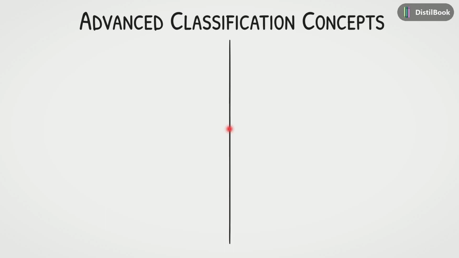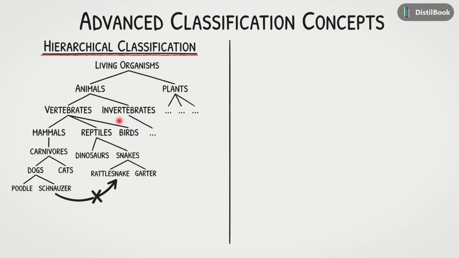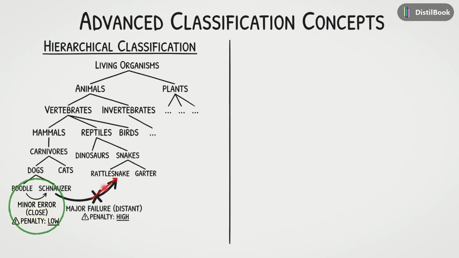Standard classification is often too simple for real-world problems, so let's explore two advanced concepts. First, we have hierarchical classification. Imagine we are classifying living organisms using this tree structure. In this setup, not all mistakes are equal. If our model looks at a dog and confuses a poodle for a schnauzer, that is just a minor error. There are both dogs, so the semantic distance is very small. However, if the model confuses that dog with a snake, that represents a major failure. The prediction has jumped across a huge branch of the hierarchy, which is much worse.